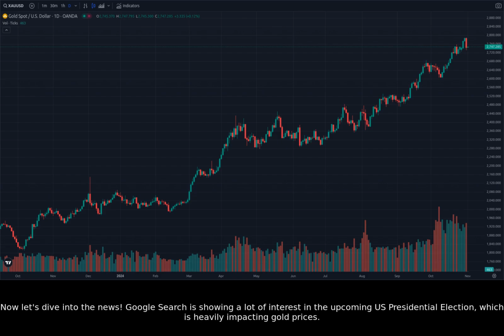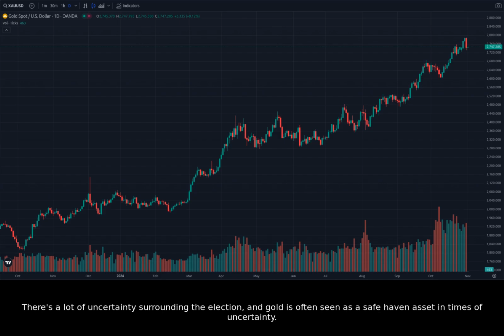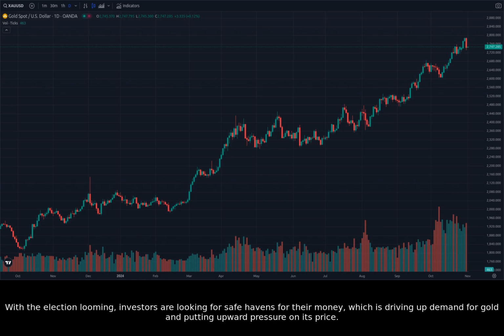Now let's dive into the news. Google search is showing a lot of interest in the upcoming U.S. presidential election, which is heavily impacting gold prices. There's a lot of uncertainty surrounding the election, and gold is often seen as a safe haven asset in times of uncertainty. With the election looming, investors are looking for safe havens for their money, which is driving up demand for gold and putting upward pressure on its price.